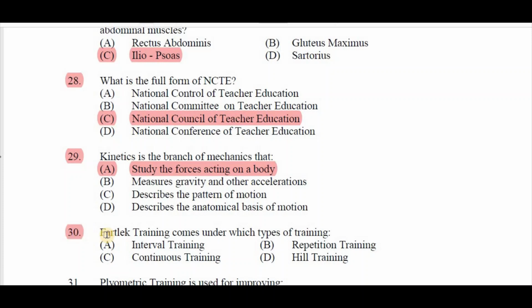Question number 30. Fartlek training comes under which types of training? A. Interval training, B. Repetition training, C. Continuous training, D. Hill training. Right answer is C. Continuous training.